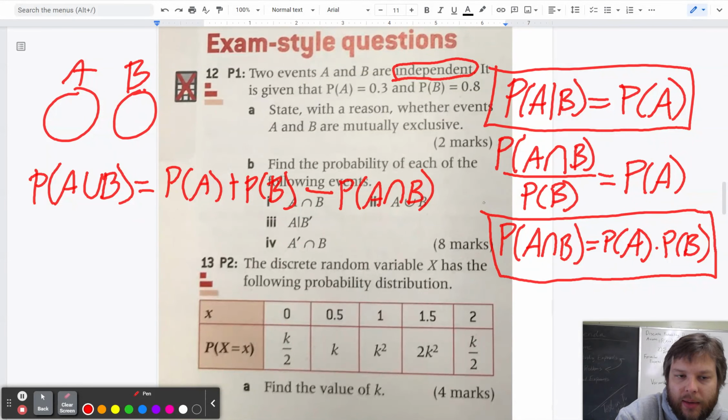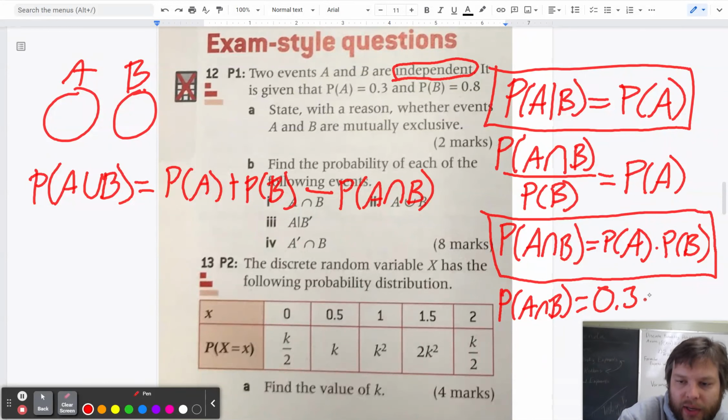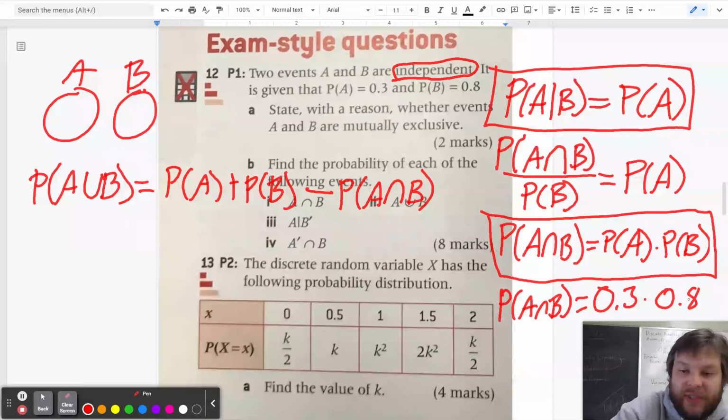And so in general here, what we can do is say that the events are not mutually exclusive. So let's look at it. If we do probability of A and B in our specific example, we have 0.3 multiplied by 0.8, and that means the probability of A intersect B is not 0.